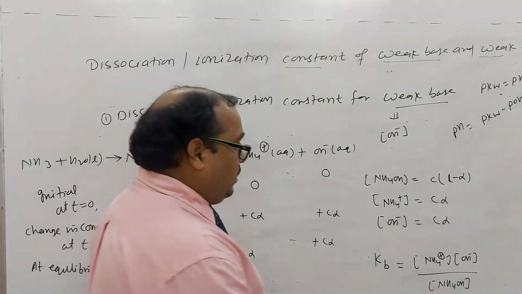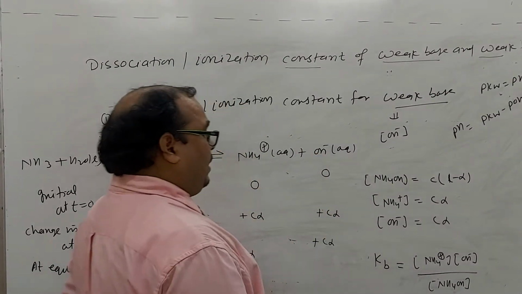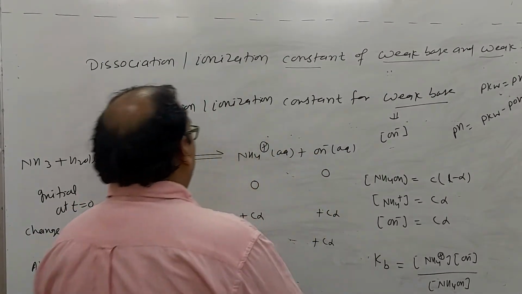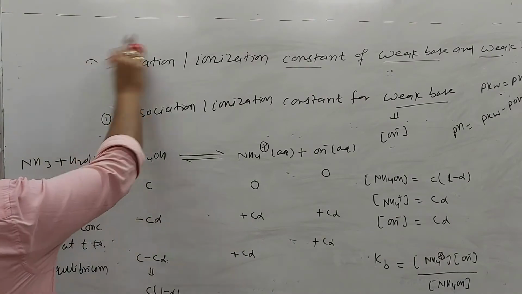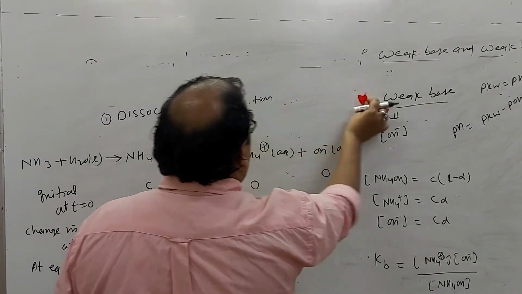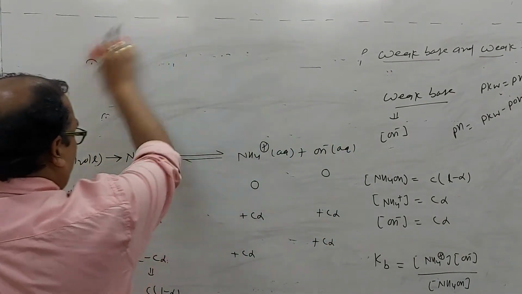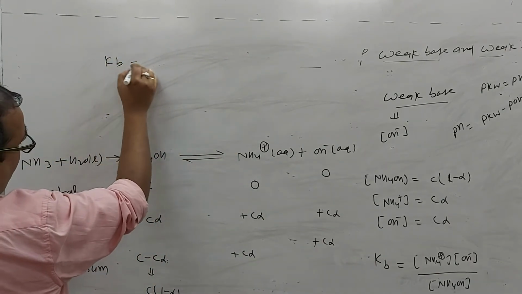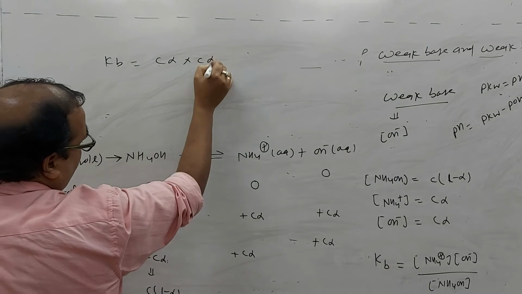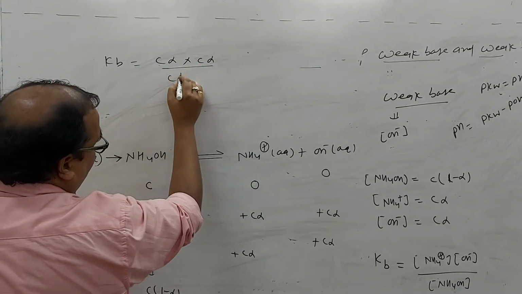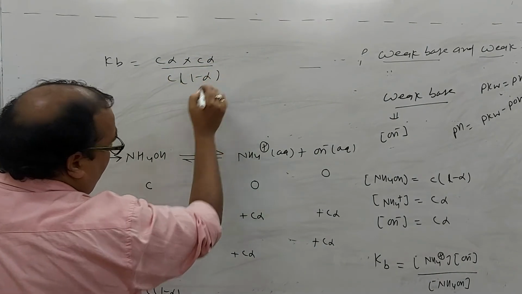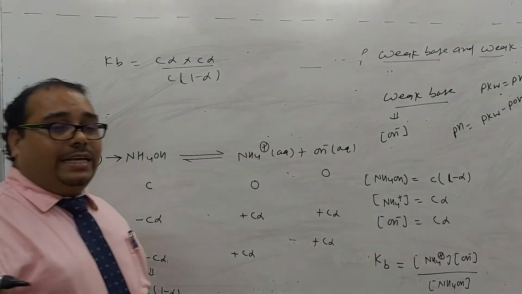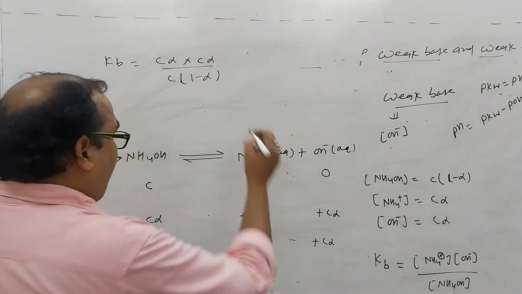Yes? Okay, fine. So what can we write for Kb? Kb is equal to C alpha into C alpha upon C(1 minus alpha).